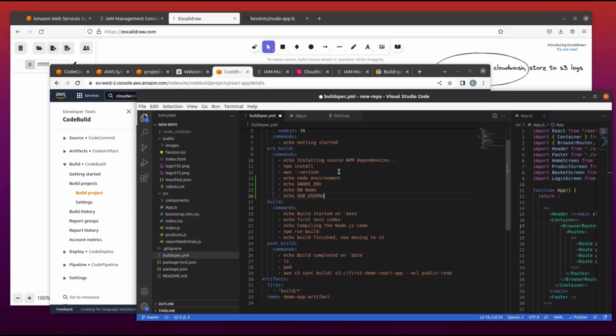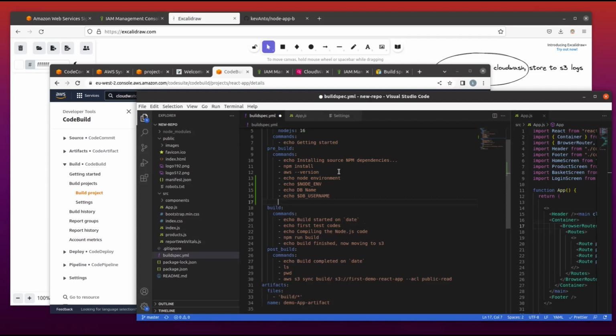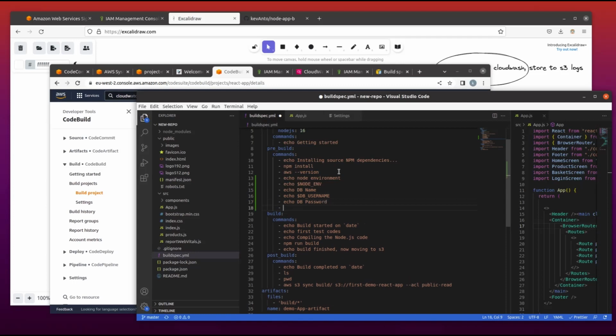So that being done, let's also echo the username to be visible. The password. Okay.